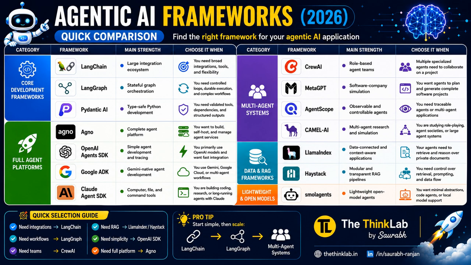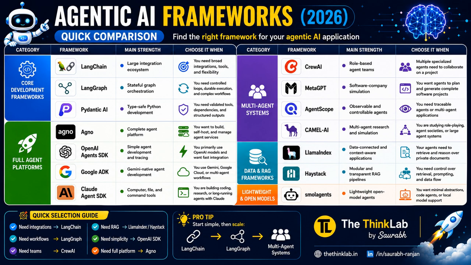Now we are moving to Pydantic AI, right? This framework focuses on structured output. It validates the data before sending it to your application, so this reduces errors. If you build a production-level application where data accuracy is important, Pydantic AI is a great choice, right?